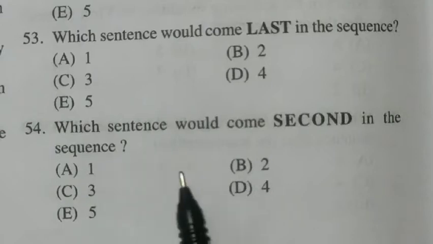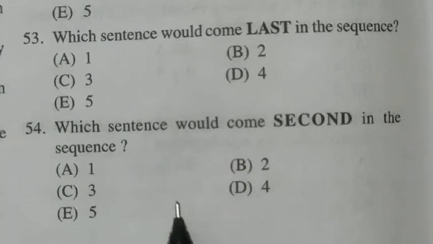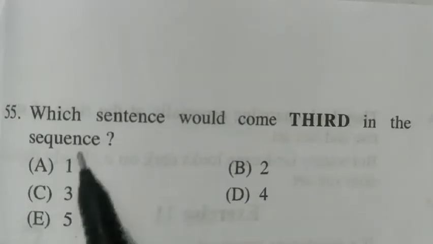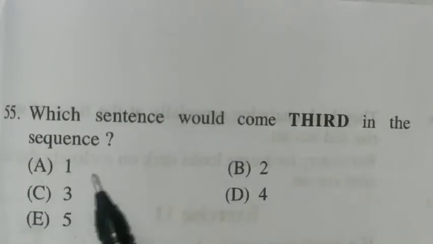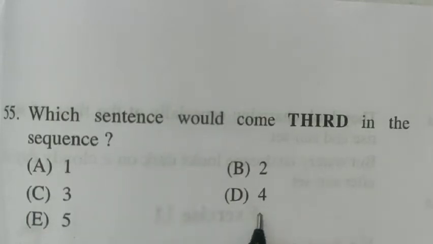Which sentence would come second in the sequence? The second sentence in the sequence will be sentence number 5th. The answer to 54th is E. Let's see question number 55th. Which sentence would come third in the sequence? The third sentence in the sequence will be the sentence number 4th. So the answer to 55th is D.